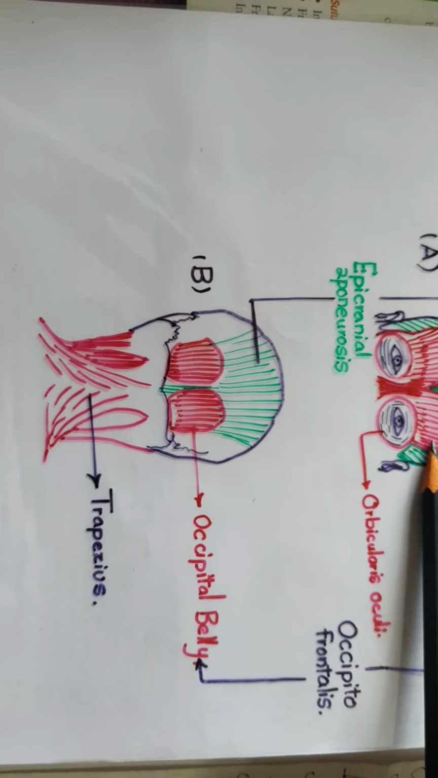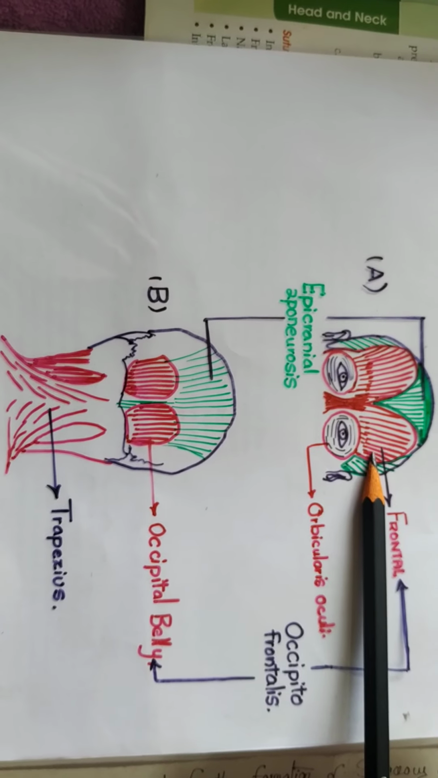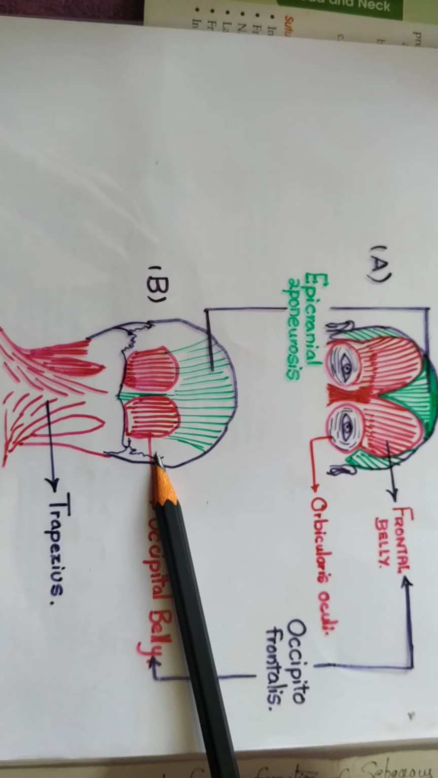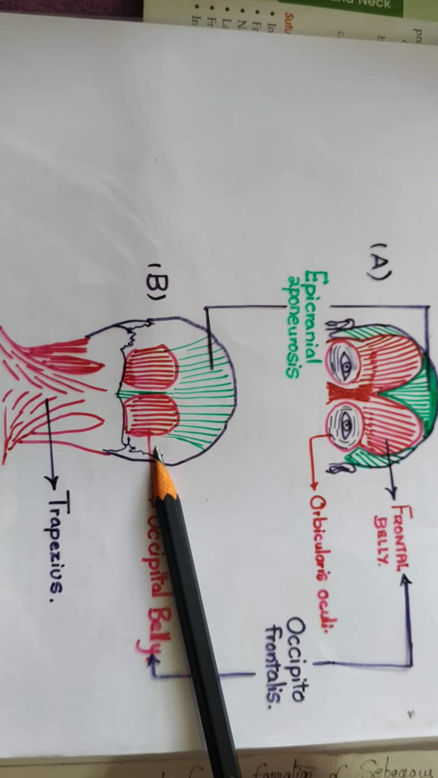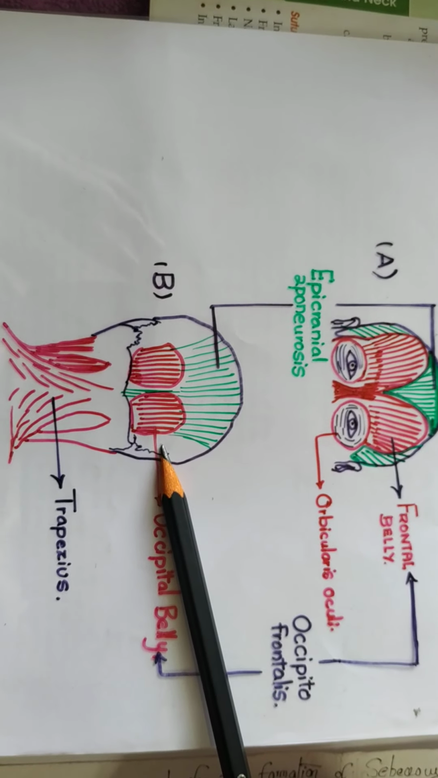The frontal belly of the occipitofrontalis is supplied by temporal branch of the facial nerve. The occipital belly of the occipitofrontalis is supplied by posterior auricular branch of the facial nerve.